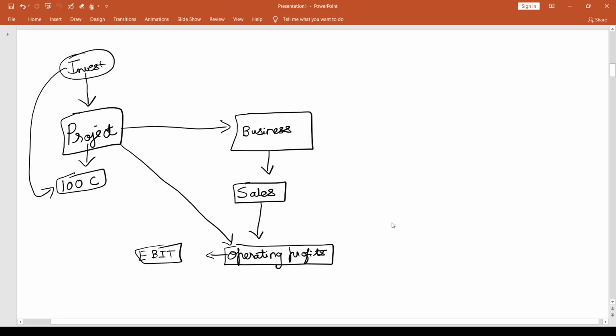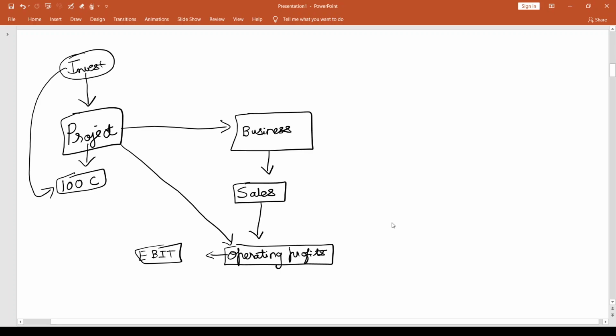The only point is I need to be having 100 crores to invest in this project to get the operating profits. So my discussion till the operating profits is not going to look into where I raised this finance. Have I raised it? Have I invested it? Then I probably will be eligible for the operating profits that I'm going to get by investing in this project.